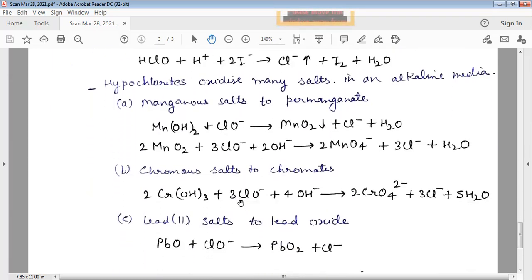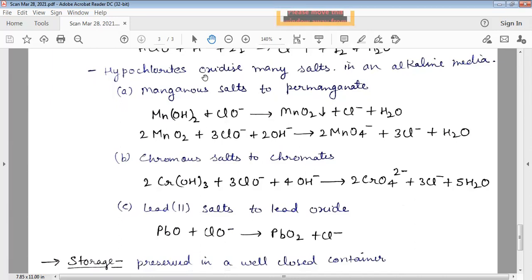Next is hypochlorites oxidize many salts in the alkaline media. We shall discuss three examples. First is hypochlorites oxidize manganese salts to permanganates. So these are the two reactions with manganese hydroxide and manganese oxide. So these are converting manganese salts to permanganate.